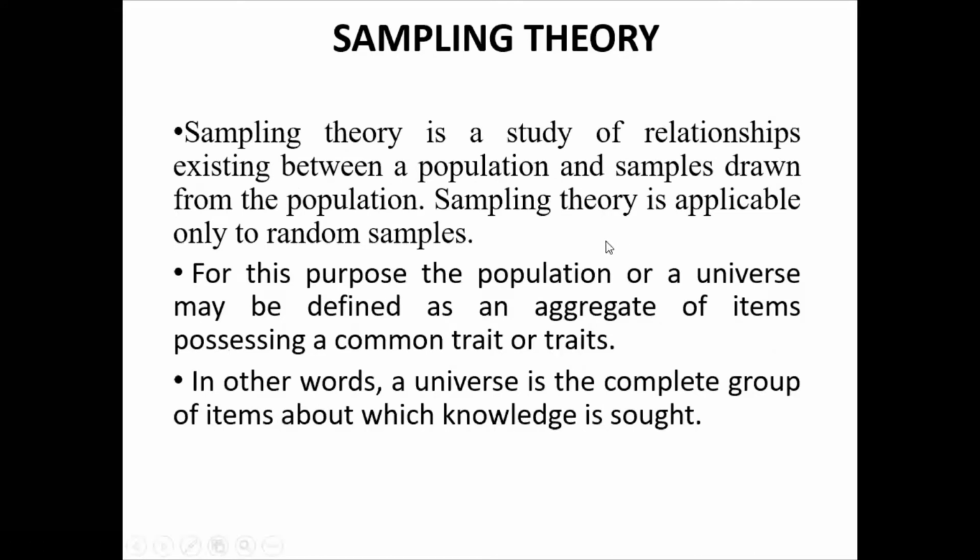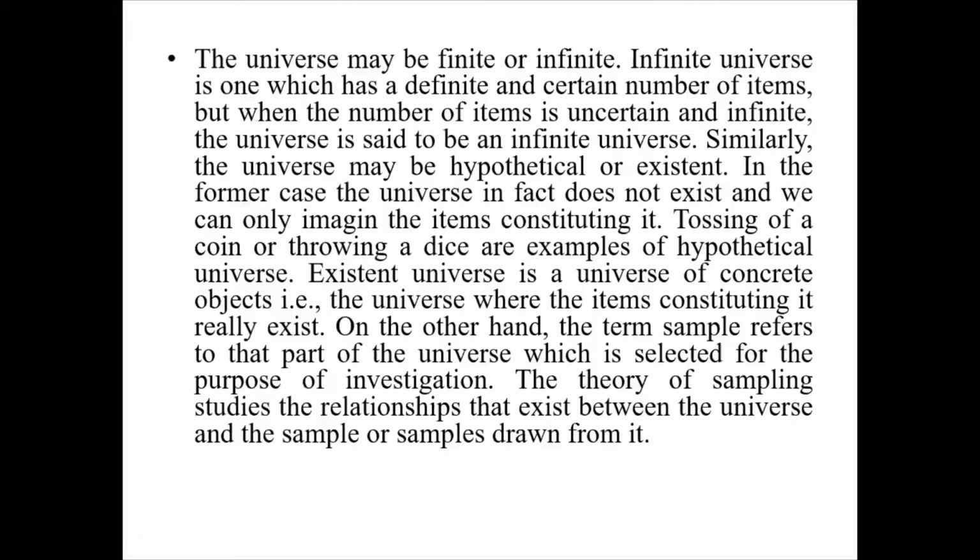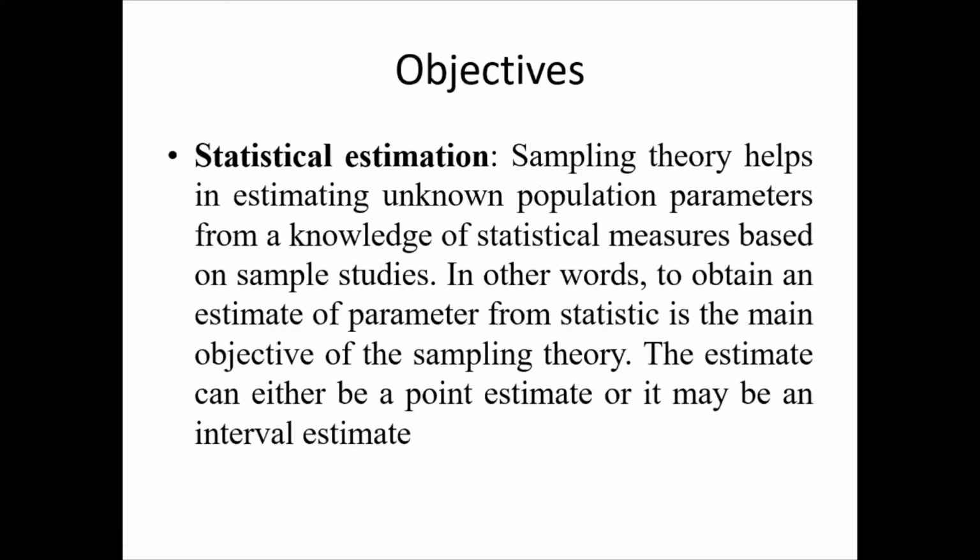In the last class, we discussed sampling theory. Sampling theory is where we find out whether there is a relationship between the sample and population. We also discussed the purpose of sampling theory. Our first objective is generalization. Generalization means we collect the information from the sample, then we apply it to the entire population.